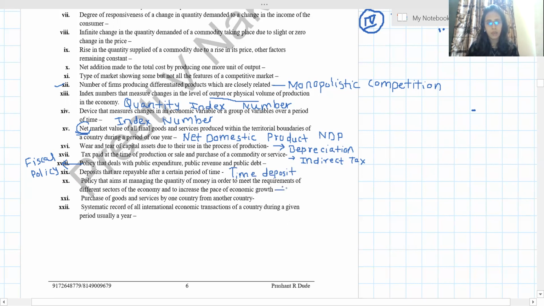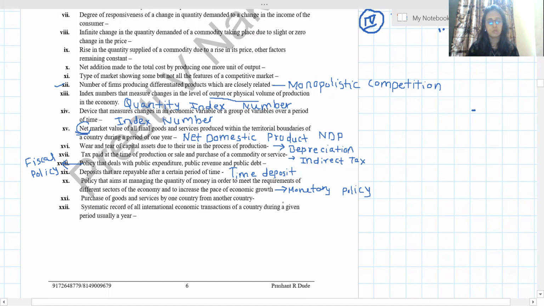Policy that aims at managing the quantity of money in order to meet. See, fiscal is related to tax, and this question's answer is monetary policy. This is related to money, monetary policy. And when we say fiscal, it is related to tax. Okay, remember this.